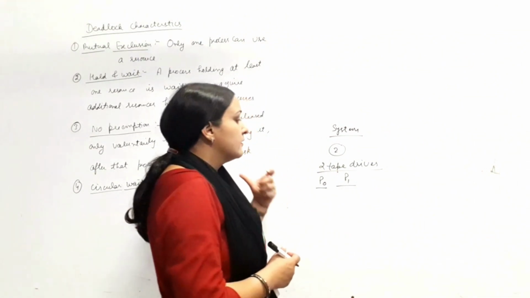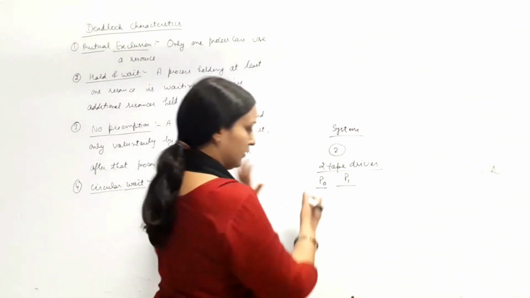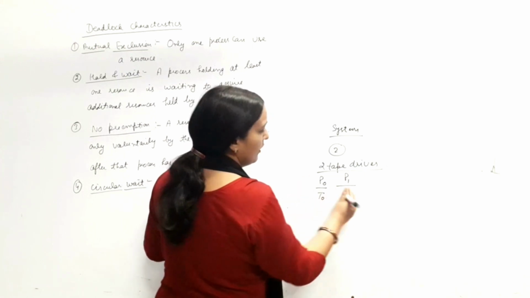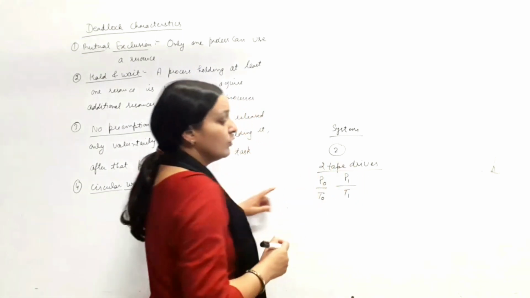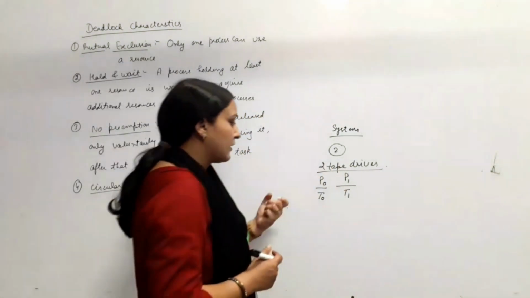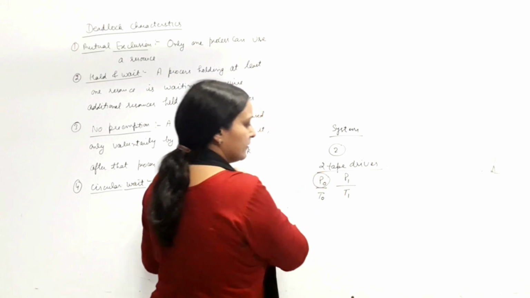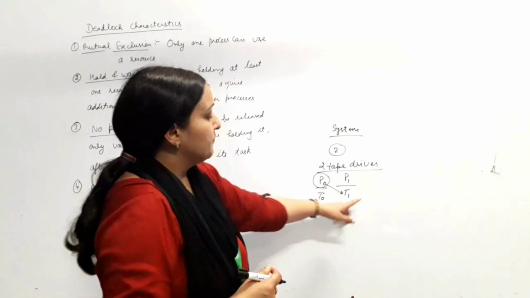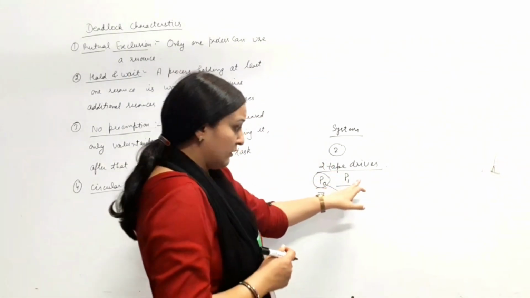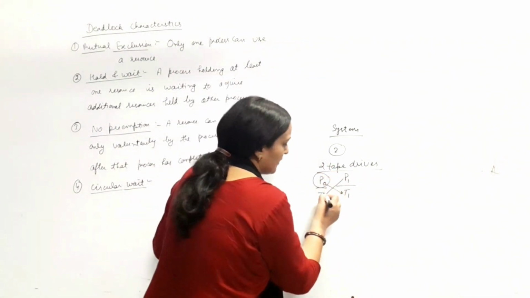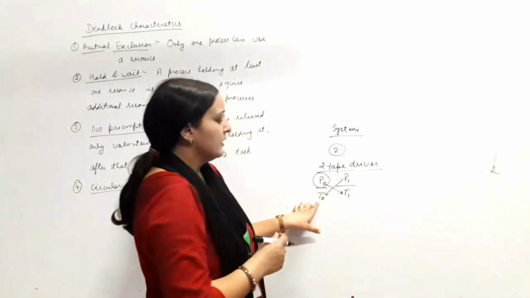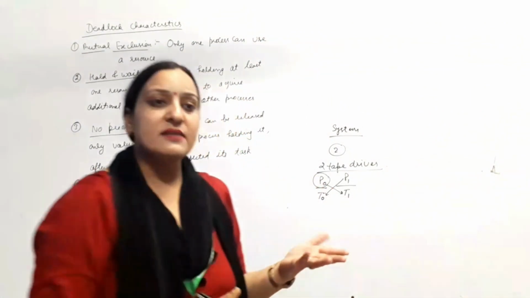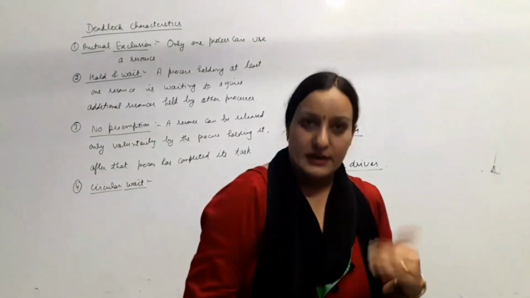And suppose at time T, tape drive 0 is allocated to P0 and tape drive 1 is allocated to P1. And at a given time P0 is requesting the resource tape drive 1 which is allocated to P1, and P1 is requesting the resource tape drive 0 that is allocated to P0. It means there will be a deadlock condition.